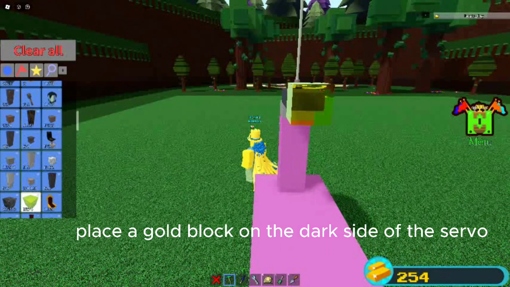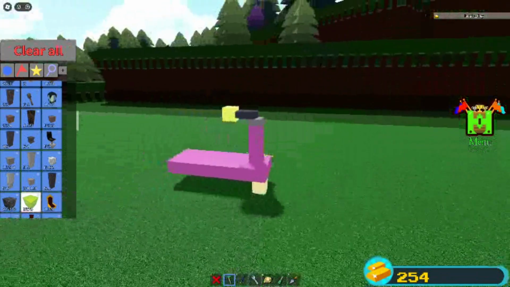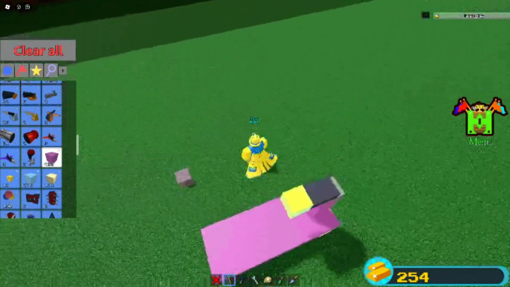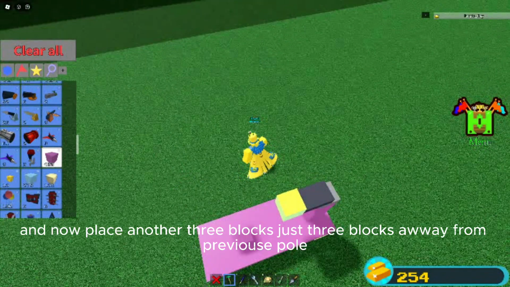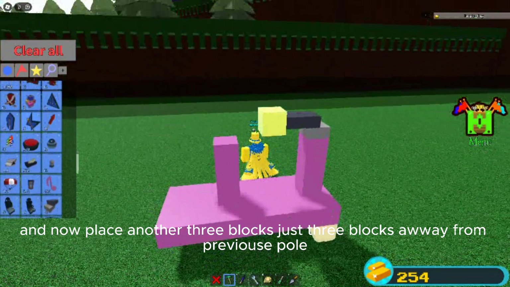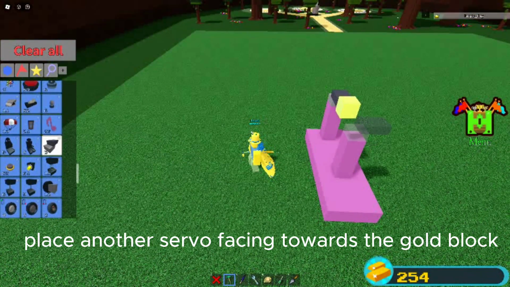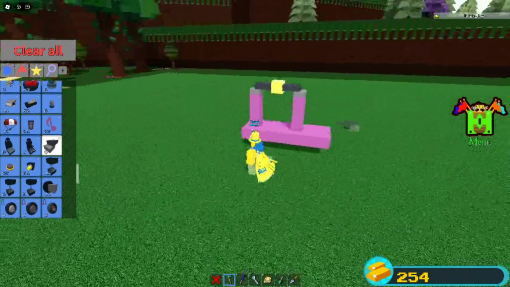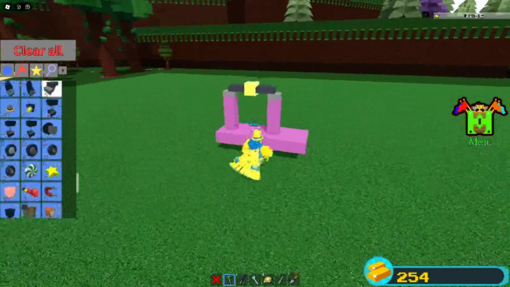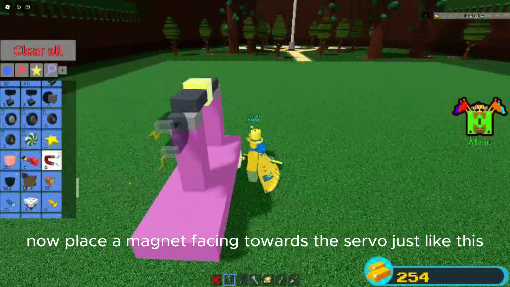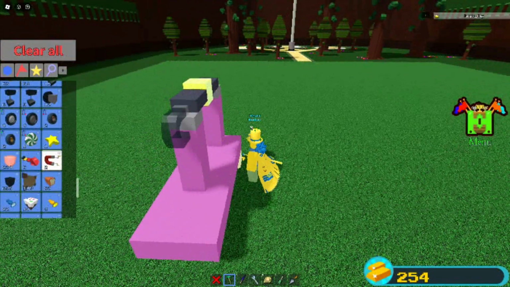Place a gold block on the dark side of the servo. And now place another 3 block, just 3 blocks away from the previous pole. Place another servo facing towards the gold block. Now place a magnet facing towards the servo, just like this.